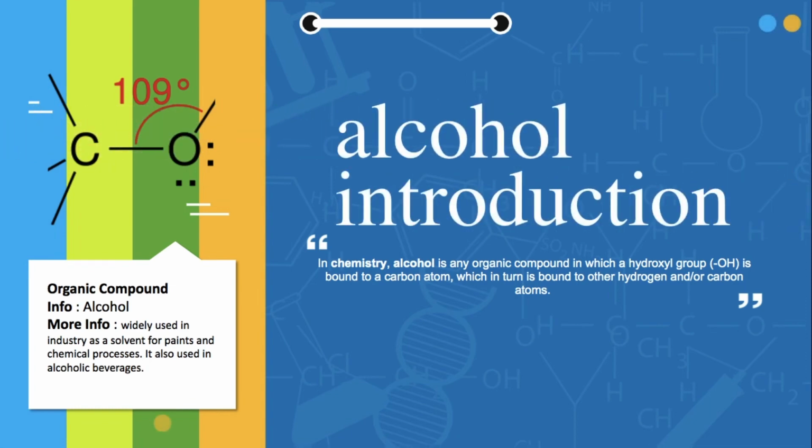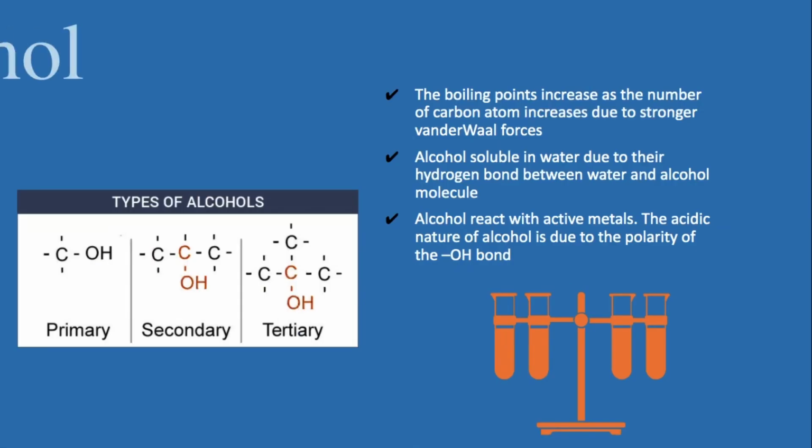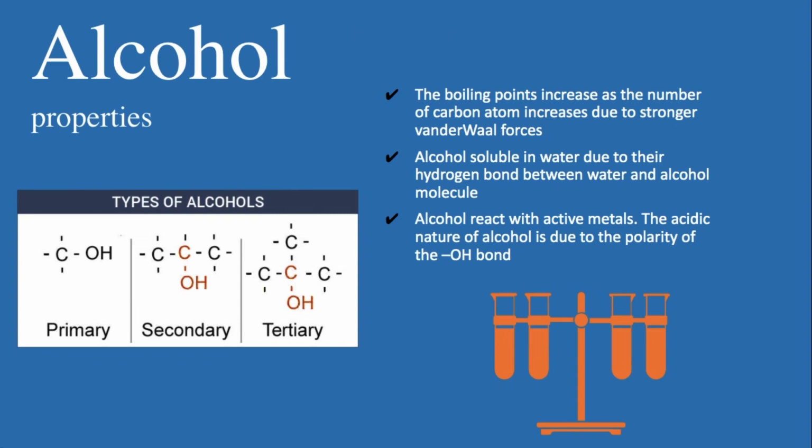Alcohols are organic compounds that can be classified as primary, secondary, or tertiary depending on how many alkyl groups are bonded to the carbon atom. Properties of alcohol: the boiling points increase as the number of carbon atoms increases due to stronger van der Waals forces. Alcohols are soluble in water due to the hydrogen bond between water and alcohol molecules. Alcohols react with active metals. The acidic nature of alcohol is due to the polarity of the hydroxyl bond.